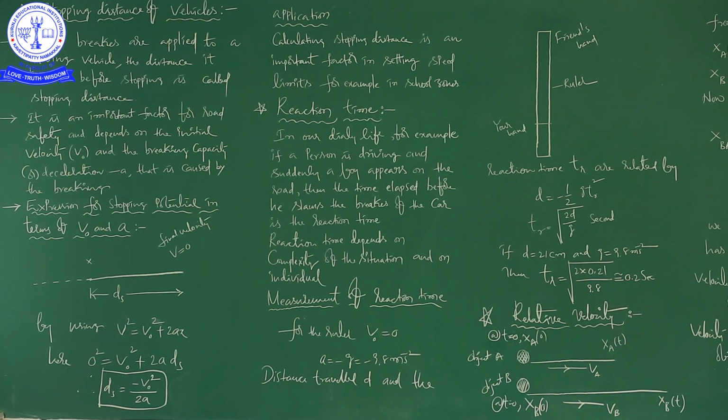So what is the difference between speed and velocity? If you talk about only magnitude, generally we call it speed. If you consider the magnitude and direction, then we say it is velocity, because velocity is a vector quantity. It has both magnitude and direction. So please observe carefully: speed is a scalar quantity. Velocity is a vector quantity.